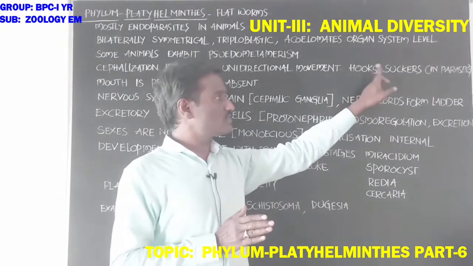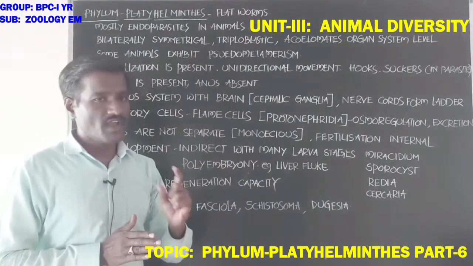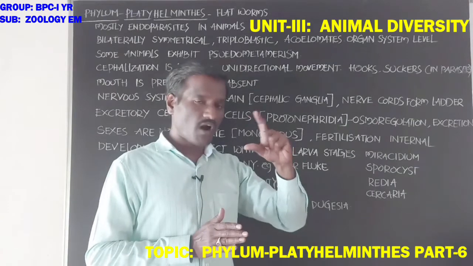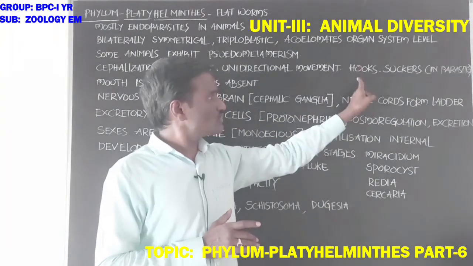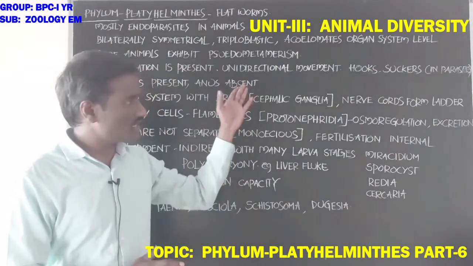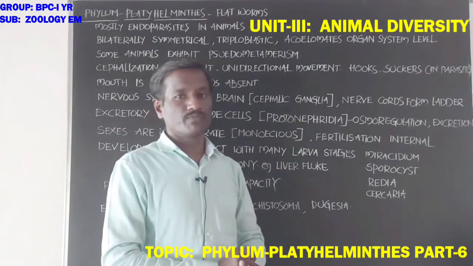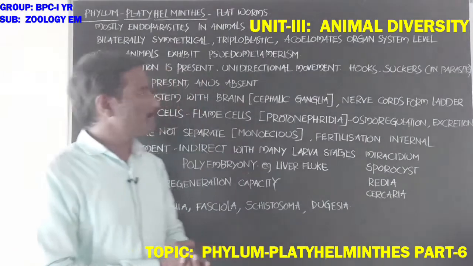Hooks and suckers are present at the anterior part of the body and help to adhere to the parts of the host body. Hooks and suckers help in the attachment to another animal.